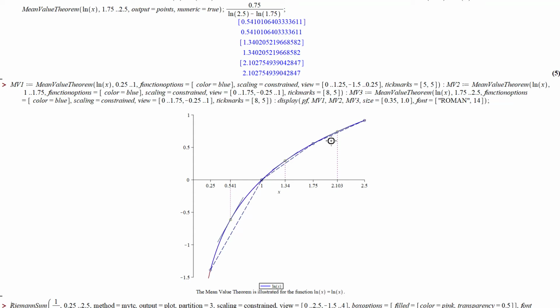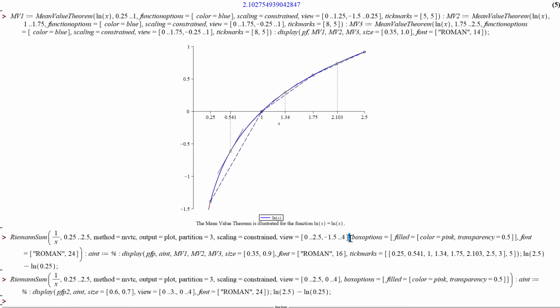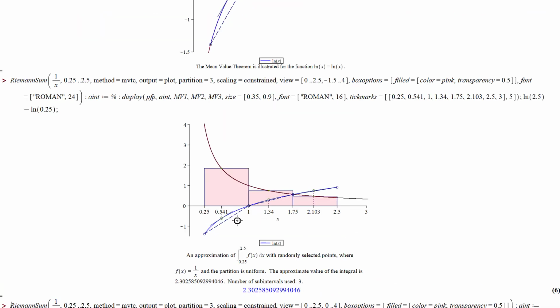And on those 3 subintervals, you can see the slope of the secants there, and then somewhere the slope of the tangent will be that same slope. That's indicated there. That's how I'm going to choose the x values for my Riemann sum. Right, so I have both graphed here. There's the 1 over x. There's the log x with the 3 subintervals and the 3 x values for the mean value theorem. So using those x values, that's how I chose the height of those 3 rectangles.